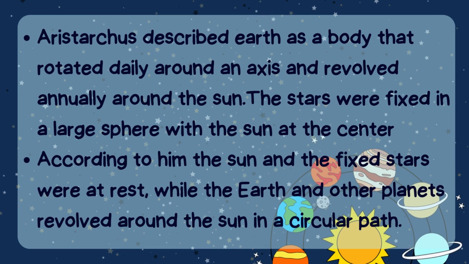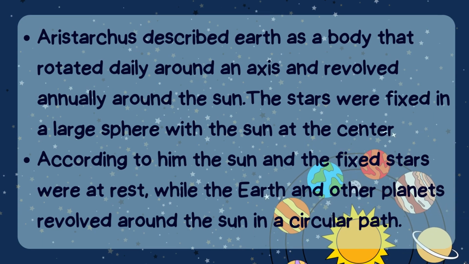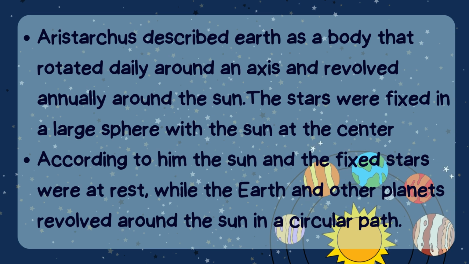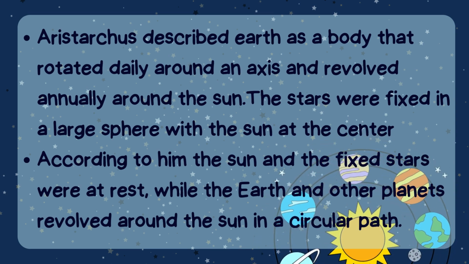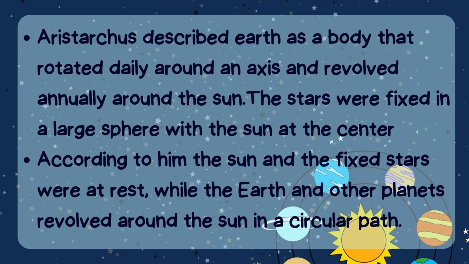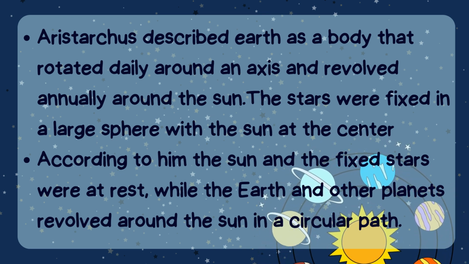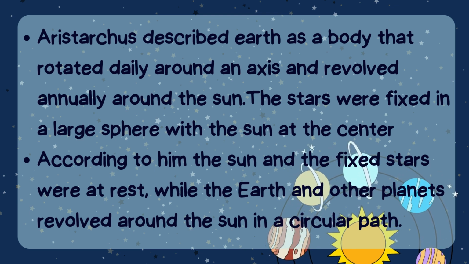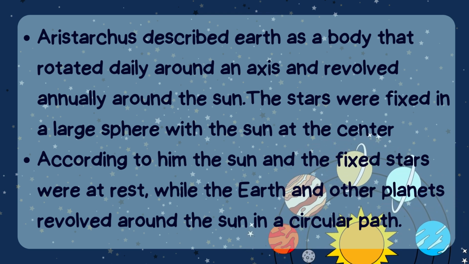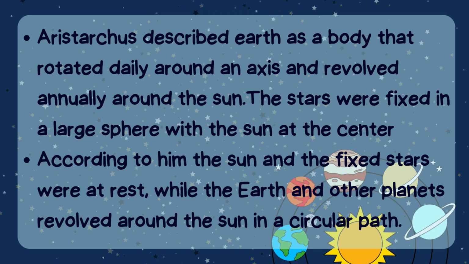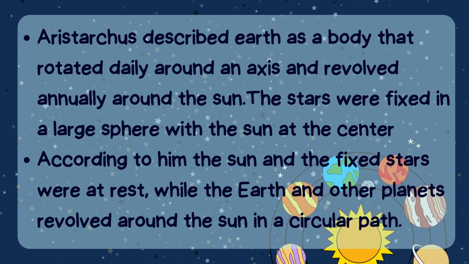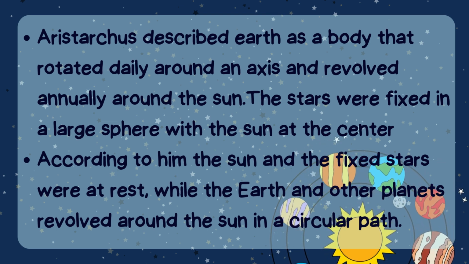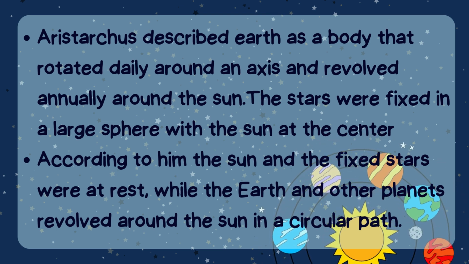Aristarchus described Earth as a body that rotated daily around an axis and revolved annually around the Sun. The stars were fixed in a large sphere with the Sun at the center. According to him, the Sun and fixed stars were at rest while the Earth and other planets revolved around the Sun in a circular path.